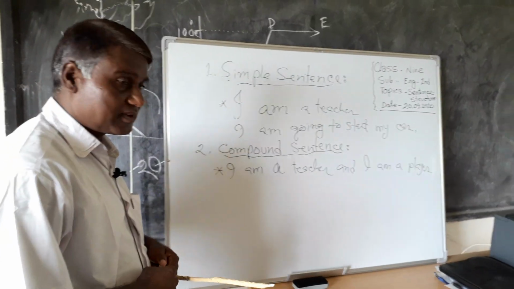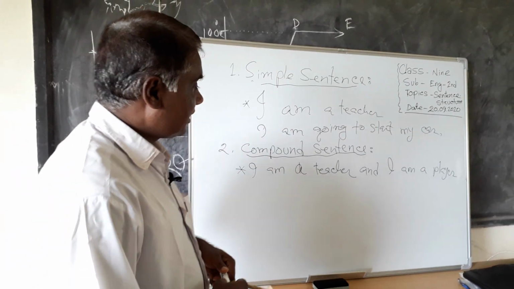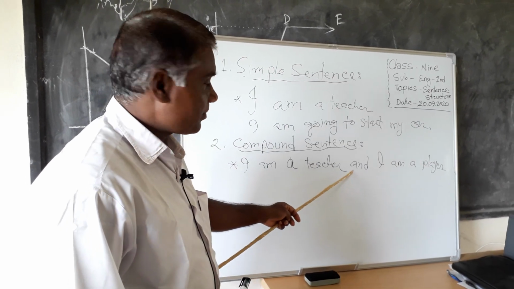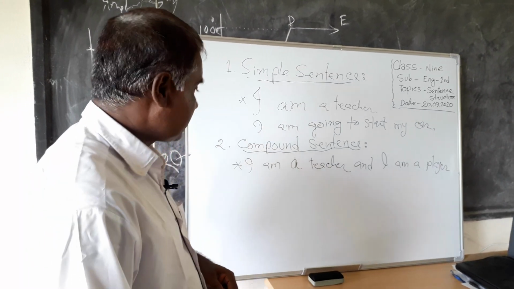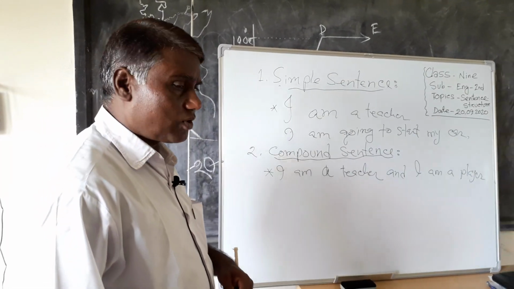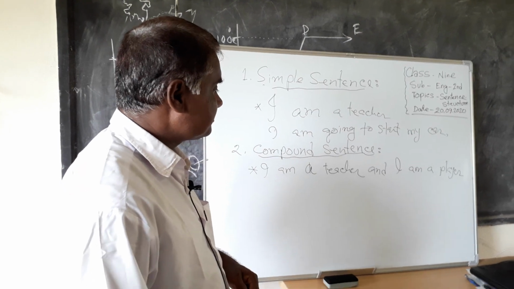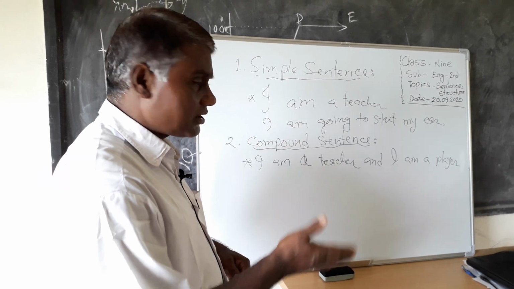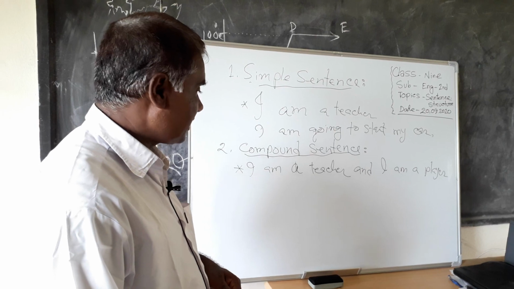Here you can see two simple sentences and also a conjunction, and. So it is called a compound sentence. That is to say, a compound sentence necessarily takes a conjunction, and before and after the conjunction there will be two simple sentences. Okay.